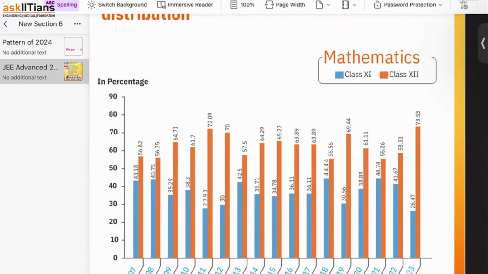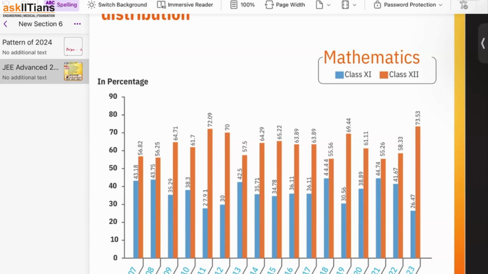Now, maths has a clear-cut pattern. It's completely grade 12th. In maths, the trend is always the same: from grade 11th, 30% of questions have been asked, and from grade 12th, they are asking 70% of questions, almost the same trend in each and every year. Because in grade 11th, you don't have the big topics. Other than conic sections, they are not very interested in asking a lot of questions from any topic. Binomial theorem, 1 question.